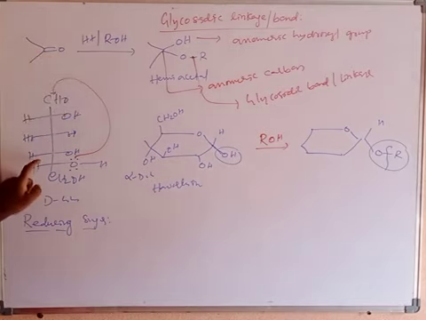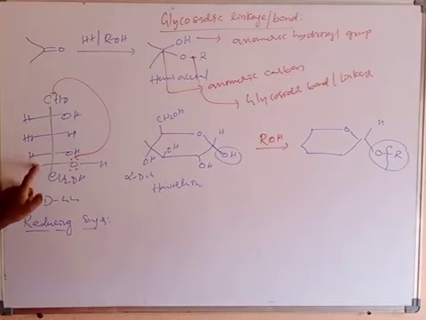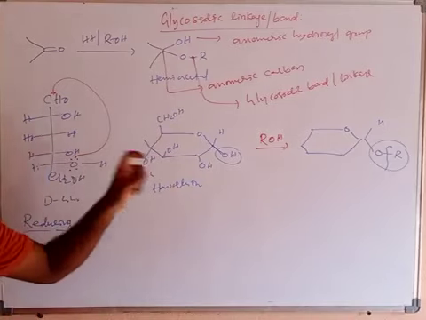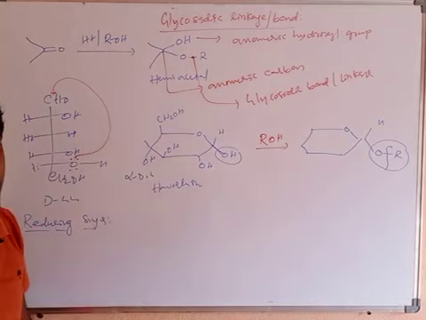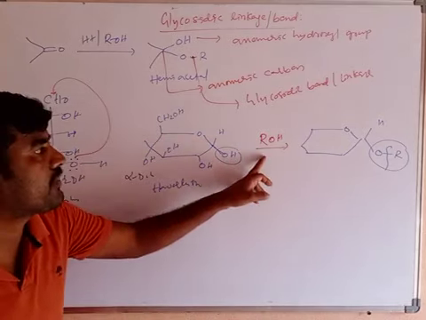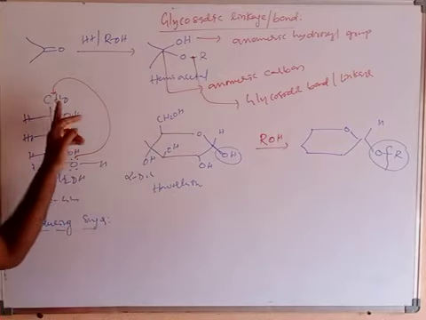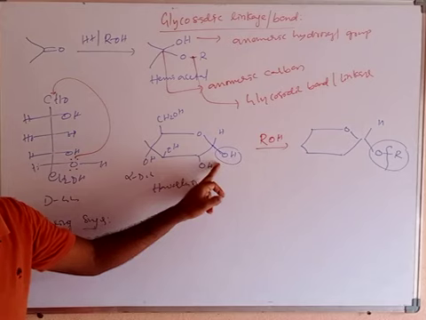Similarly, what about this alpha D glucose? When alpha D glucose reacts with ROH, an OH group is introduced. When the OH group reacts with alcohol, an OR group forms. Which reaction does it undergo? Oxidation.